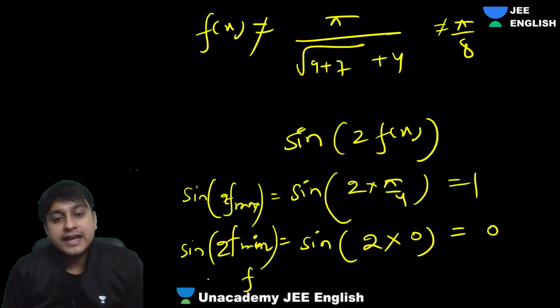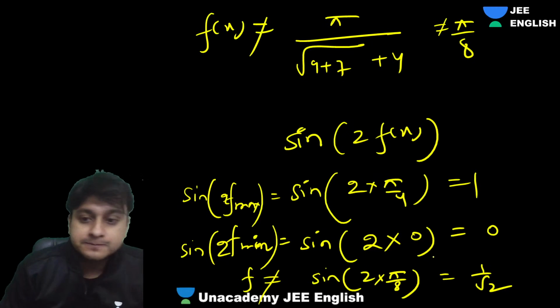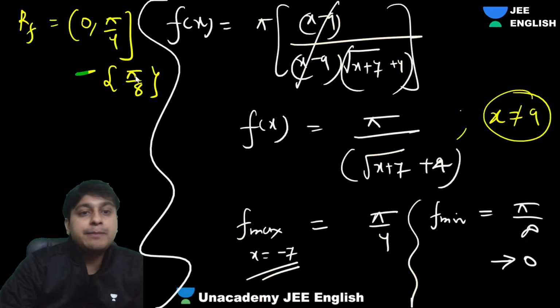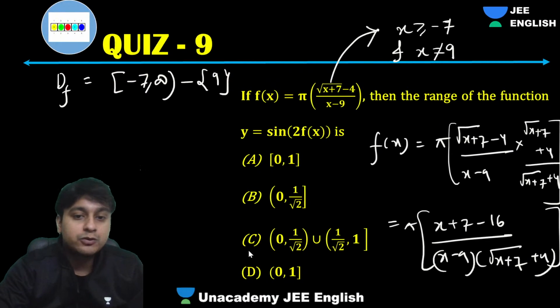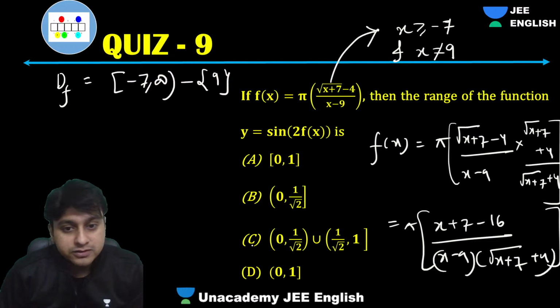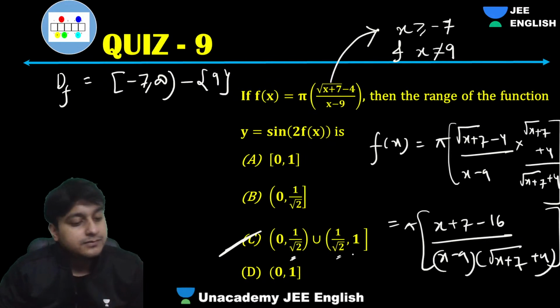So f can't be what? This can't be sine 2 times of pi by 8. What is that? Sine pi by 4, 1 by root 2. It can't be 1 by root 2. Understood? Because x can't be pi by 8. So that's the reason why we will remove that 1 by root 2. That's the answer, everyone. 0 to 1, 1 take close, but we cannot have 1 by root 2, because if you keep 1 by root 2, it will not be defined. Understood?